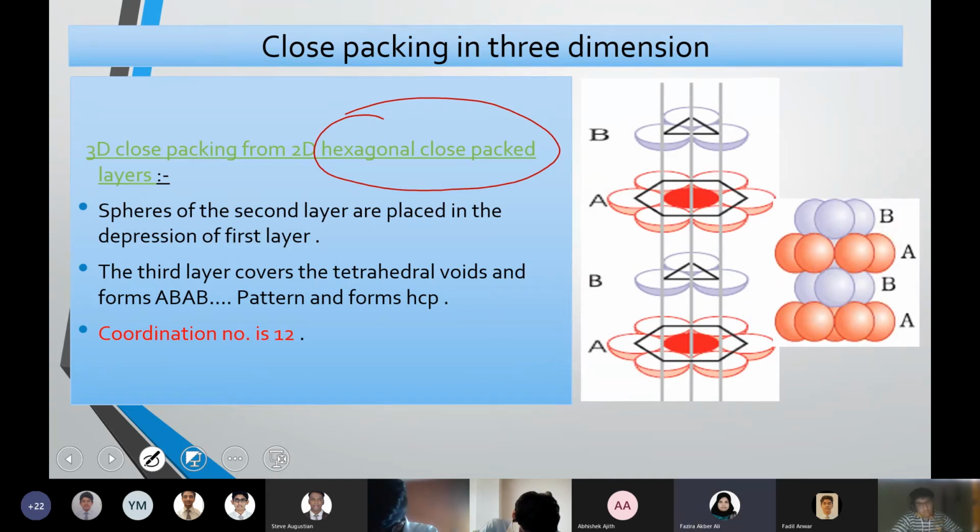The ABAB type is three-dimensionally arranged. Here, in the hexagonal close packing in three-dimensional arrangement, the spheres of the second layer are placed in the depressions of the first layer.